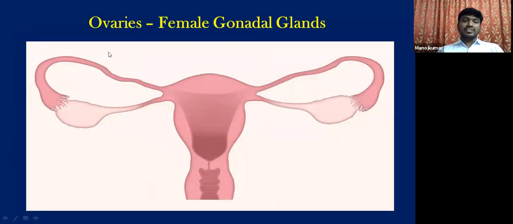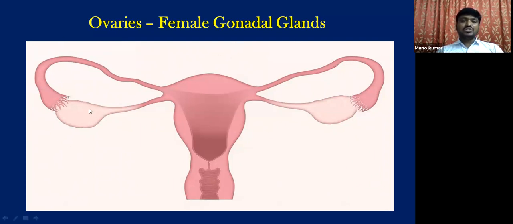And coming to the ovaries, which are the primary sex organs in females, their primary function is to produce ovum, ova. For each menstrual cycle, they produce one ovum. So they are also cytogenic organs, and their secondary function is producing hormones. Hence, ovaries are also called female gonadal glands.